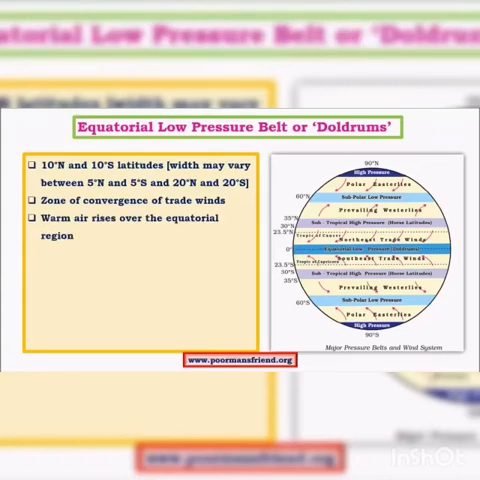Good morning. Today we are going to study about the global pressure belts. What are global pressure belts? The atmospheric pressure is more or less the same between certain latitudes on the earth. Based on this, the earth's surface is divided into different pressure belts. Actually, there are 7 pressure belts across the 2 hemispheres.